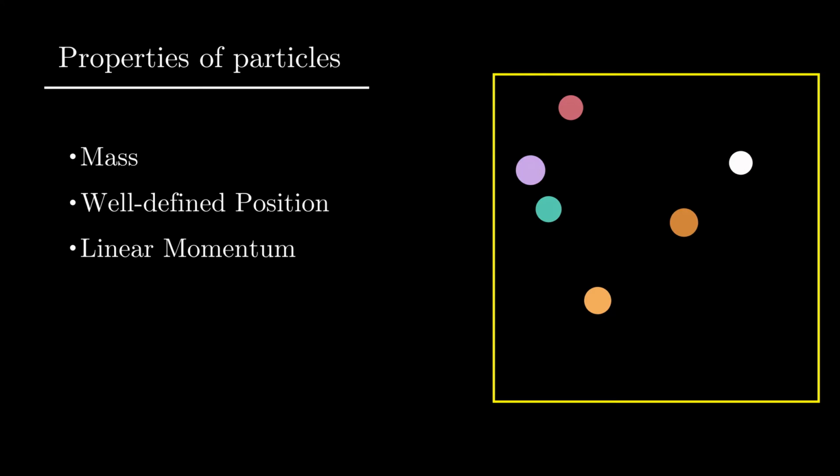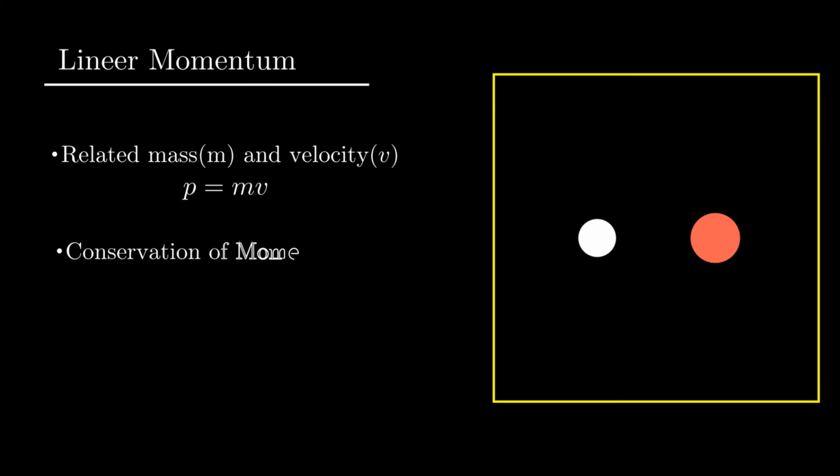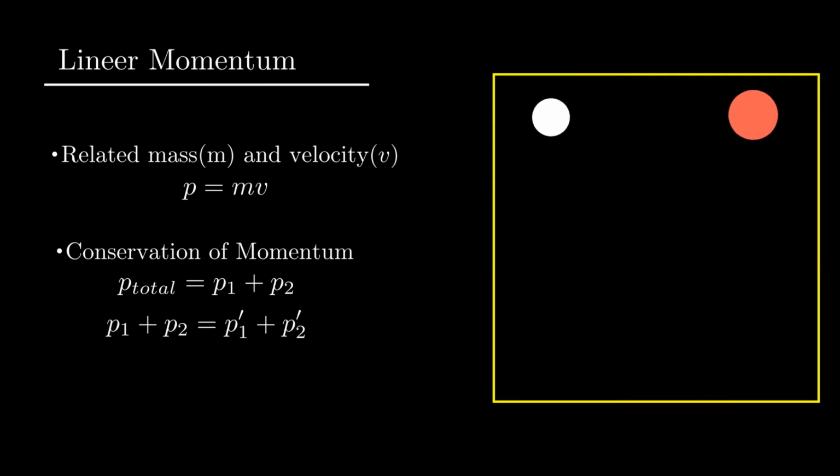in space. A third important property of a particle is linear momentum. Linear momentum is a vector quantity. It is related to the velocity of the particle by this relation: the mass of the particle times the velocity of the particle. And related to the momentum, when we have more than one particle, let's say there are two different types of particle, one is white balls and the other is red balls. For two particles, if you call the linear momentum of one of them P1 and the linear momentum of the second one P2, this is the total momentum of the system.